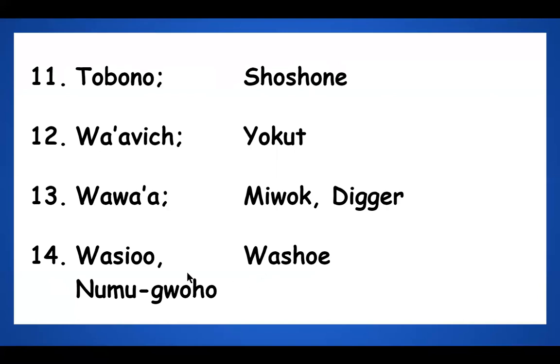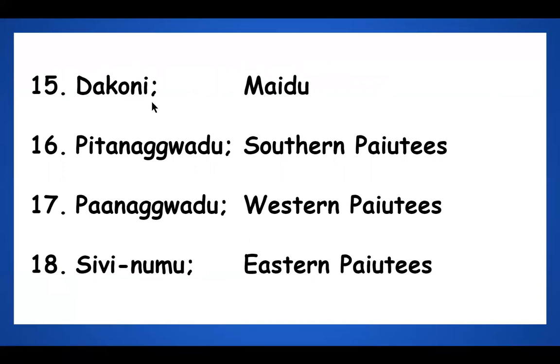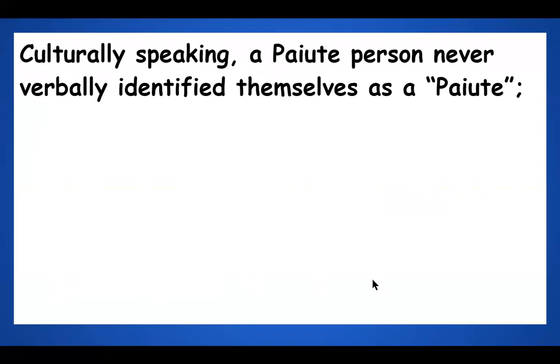And some people who live in the vicinity of Reno or Carson City, the name for Washoe they call Nimigwoho. 15, Dakone. Dakone means Maidu. 16, Pitanagwat. Pitanagwat means Southern Paiutes. 17, Panagwat. Panagwat means Western Paiutes. 18, Sibinima. Sibinima means Eastern Paiutes, all depending on the direction where you are.